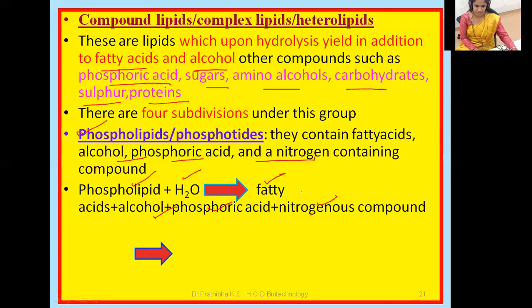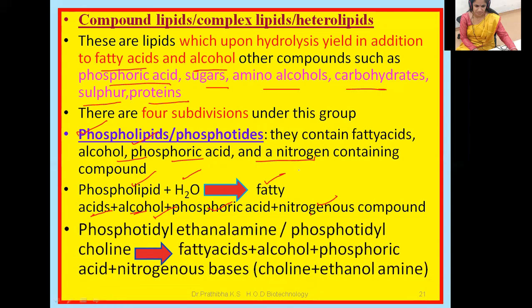It means compound lipids which upon hydrolysis, other than fatty acids and alcohol, give other compounds, that's why they are categorized under phospholipids. Hope you're able to understand here. Hope you are following me.